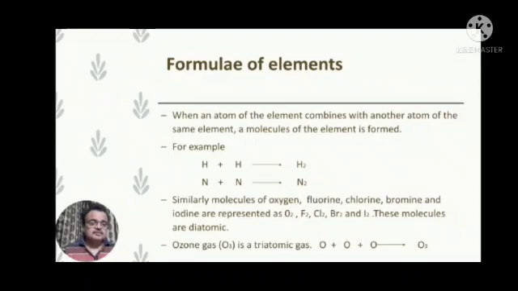Similarly, molecules of oxygen O2, molecules of fluorine F2, molecule of chlorine Cl2, molecule of bromine Br2, molecule of iodine I2. These molecules are diatomic because their molecules consist of two atoms of the element. Ozone gas, that's O3, is a triatomic gas. Three atoms of oxygen combine to form one molecule of ozone.